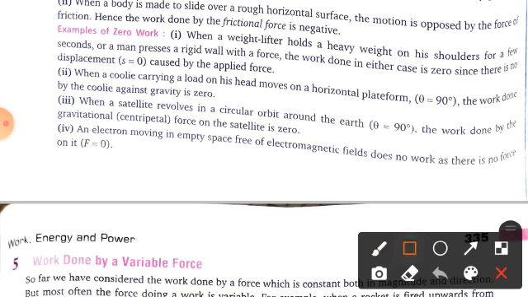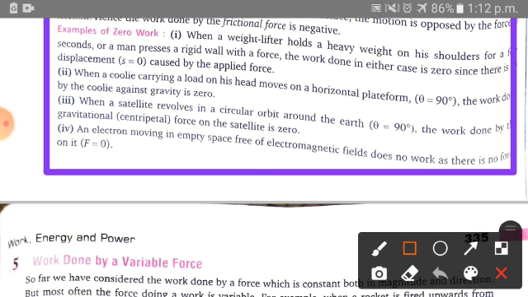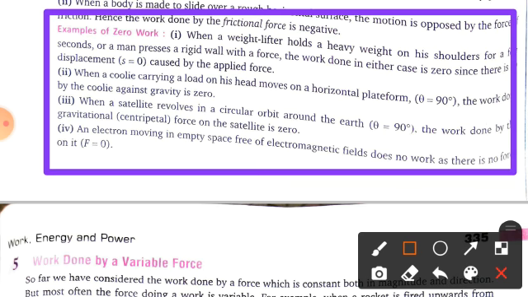Now we will talk about examples of zero work done, when the work done is 0. Here you can see a few points given. When a weightlifter holds a heavy weight on his shoulder for a few seconds, or a man presses a rigid wall with a force, the work done in either case is 0, since the displacement caused by the applied force is 0. We already covered this, the example of the coolie.